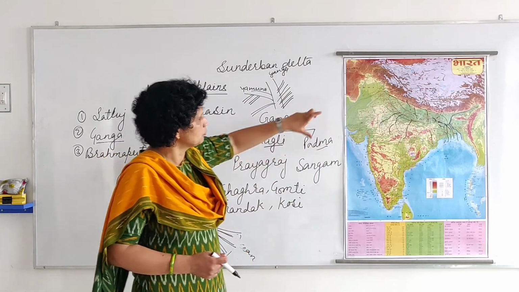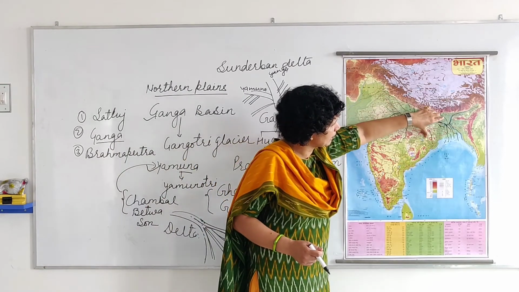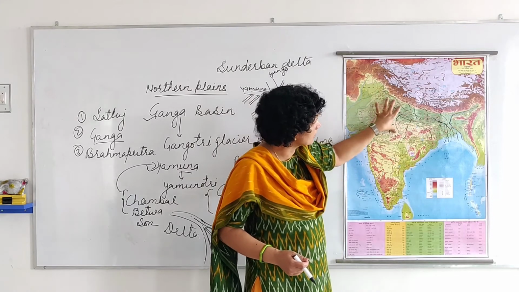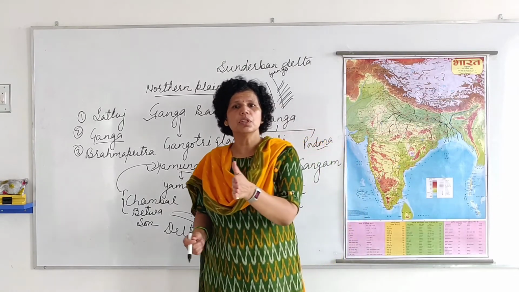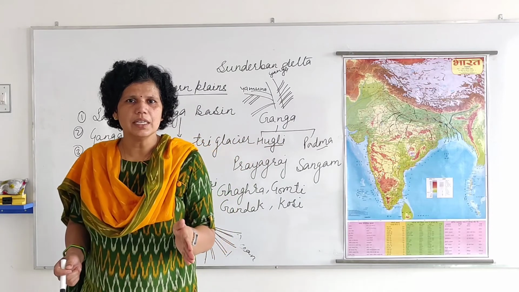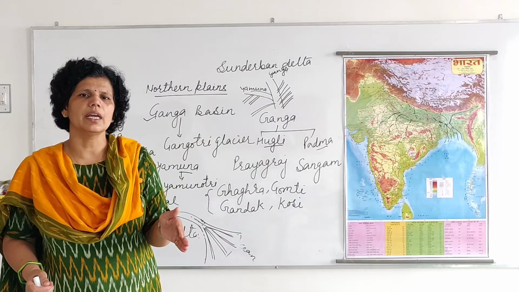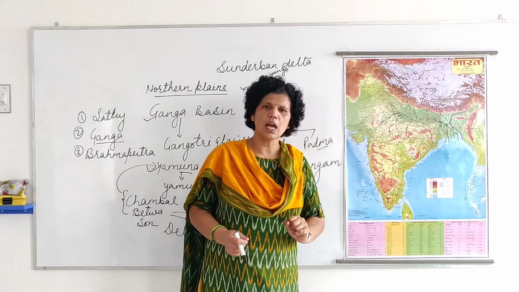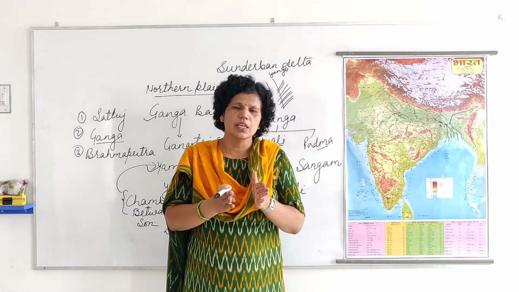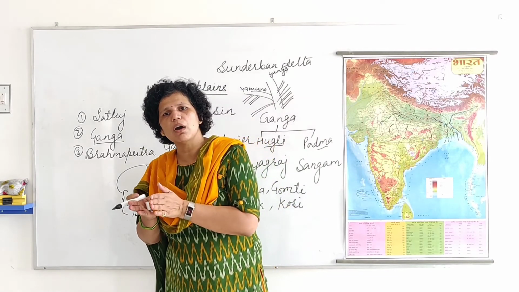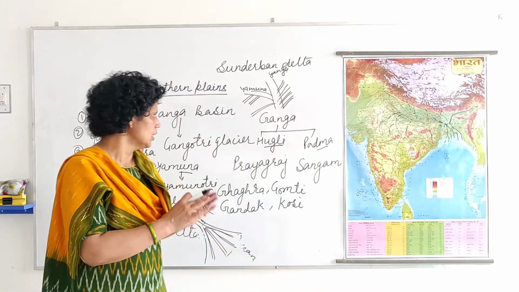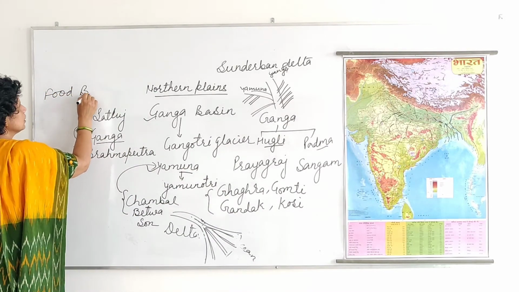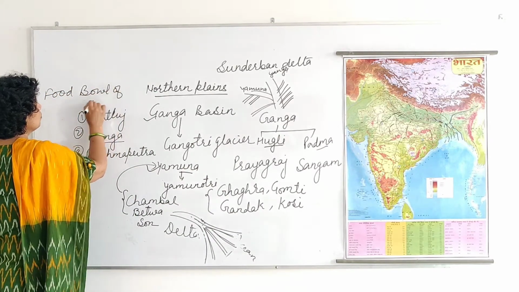A large area is fed by river Ganga. The basin of river Ganga is largest, and here wheat, rice, jute, sugarcane, these are a few of the crops which are grown in this area. That's why this area is known as food bowl of India. This river Ganga basin is the food bowl of India.